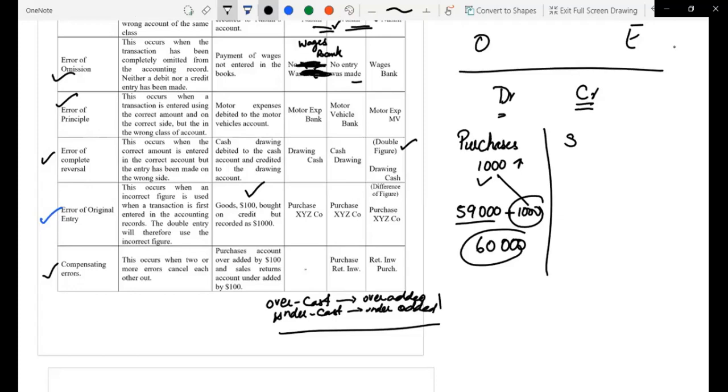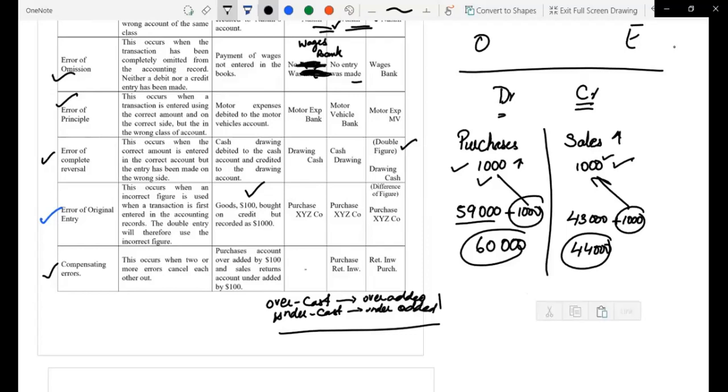On the other hand, the sales was also overcast by 1000. That was another transaction. Purchase was a separate transaction, and sales was a separate transaction. Let's say the total sales was 43,000, and we added one more thousand by error here, due to which it became 44,000. But we got to know that in this 44,000, 1,000 was overcast. Now see, on the debit side, 1,000 was overcast. On the credit side, 1,000 was overcast.